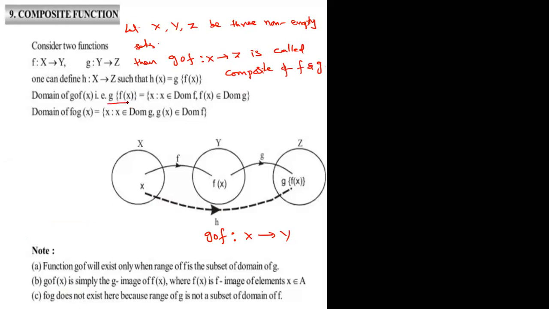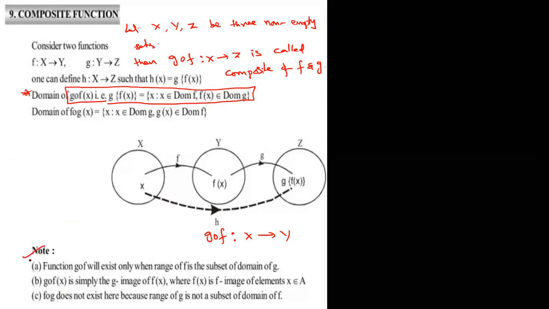It's very important. Note, sometimes G circle F exists, sometimes F circle G exists. See carefully when it is possible.